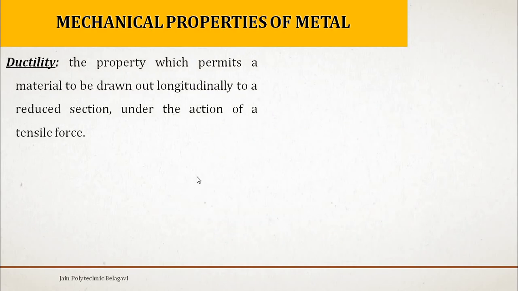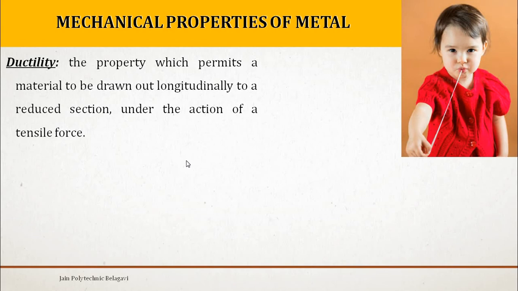Now we will concentrate on ductility. Ductility is the property which permits a material to be drawn out longitudinally to a reduced section under the action of a tensile force. Here we are talking about mechanical properties of metal, but an example I have taken for clarifying the concept is a chewing gum.